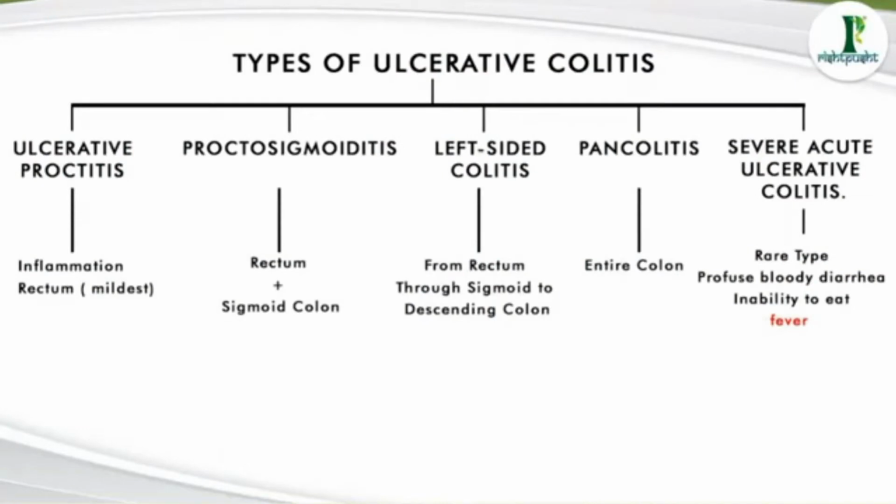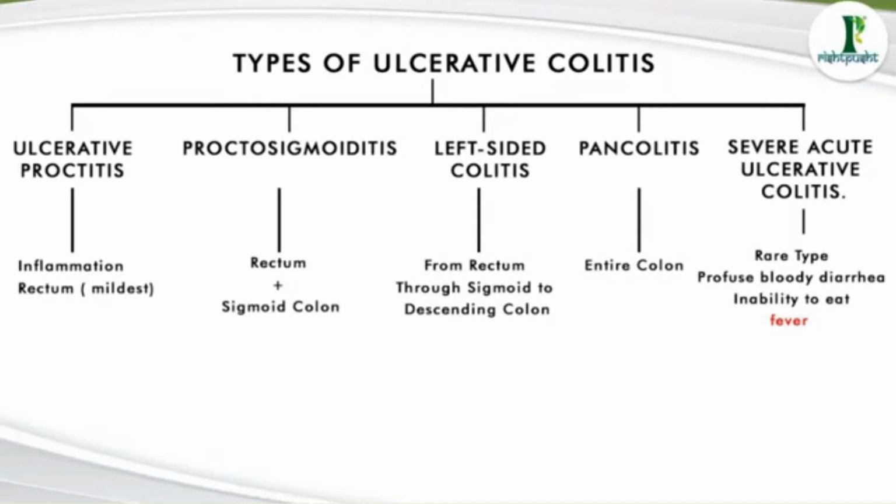ulcerative proctitis, this is the simplest form of ulcerative colitis. This is the mildest form, and in this mildest form, it is the rectum and the lower part of rectum around the anus which is basically inflamed. The rest of the colon is all right in it. So this is the simplest one. There are not much signs apart from a bit of discomfort. There is not too much of problem in this case.